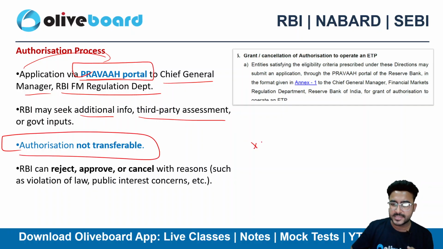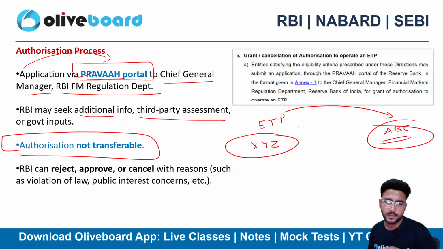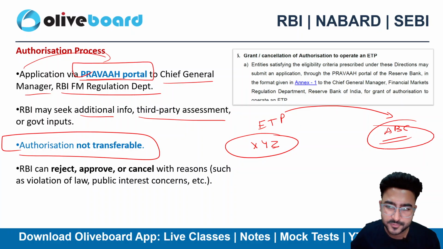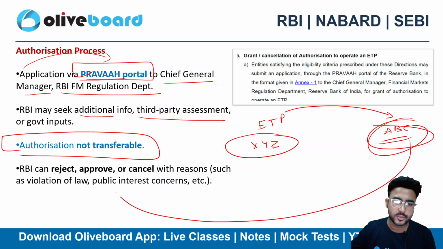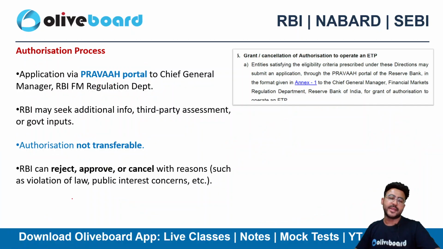Authorization is non-transferable. Let's suppose XYZ Bank has taken the ETP authorization. Now they cannot transfer this to ABC Bank. That's not possible at all. Authorization is not at all transferable. If ABC Bank also wants the authorization of ETP, then again they need to apply to the RBI via the Prava portal.